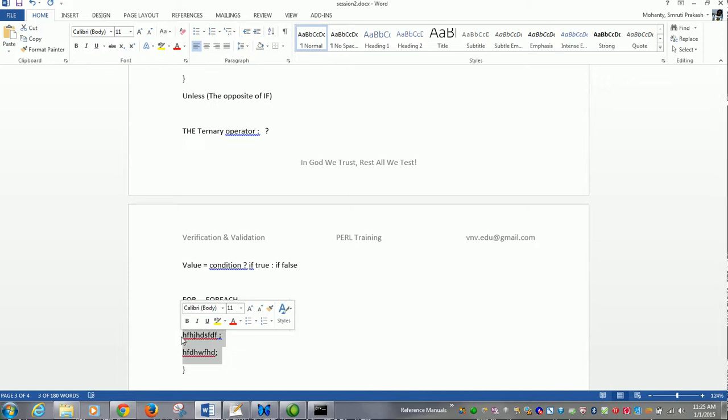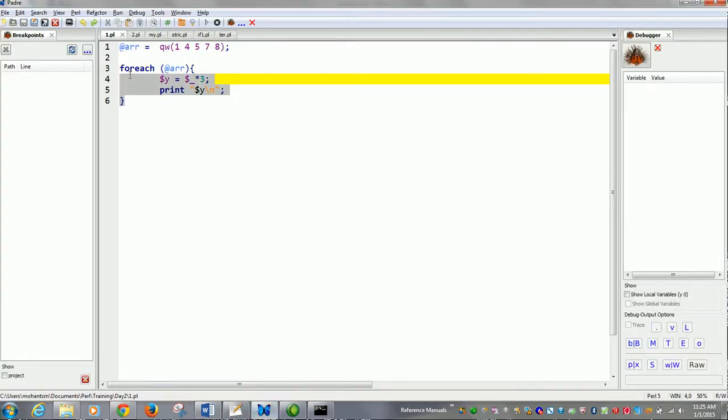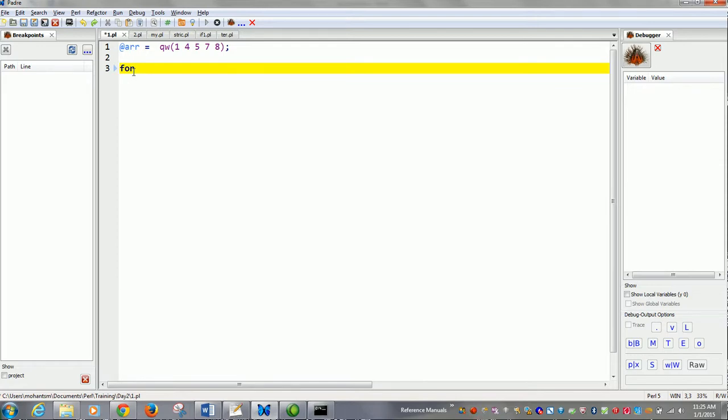Let me give you an example for this. For example, here: for ($i = 0; $i < 2; $i++).